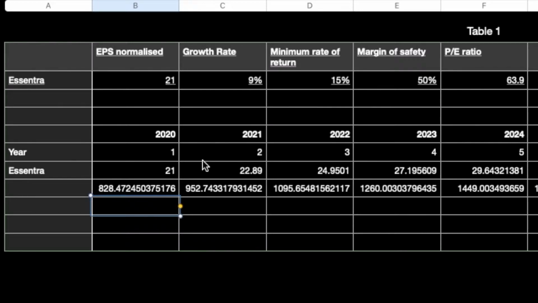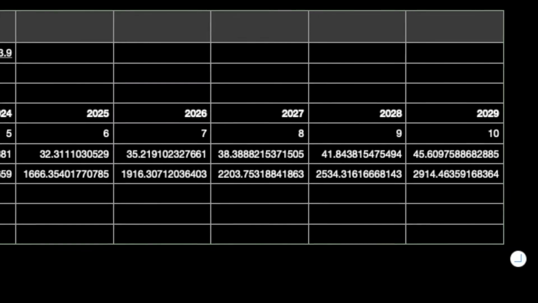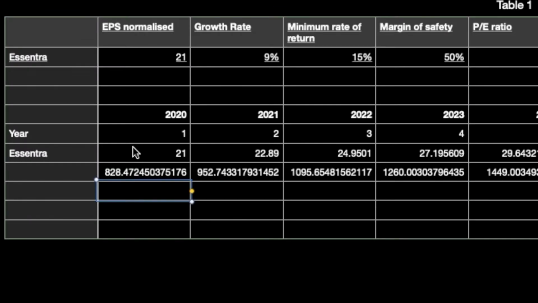Okay, so to calculate the fair value, we need to look at the intrinsic value of this company. So in 10 years time, how much are they going to grow? So year 1 being 2020 and year 10 being 2029. Okay, so we are going to calculate the fair value for Essentra. Let's start.